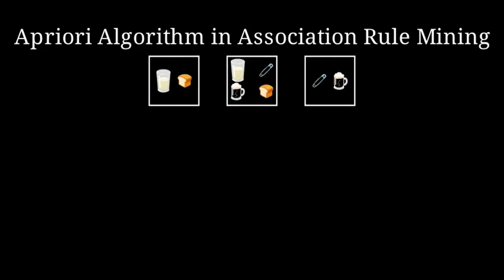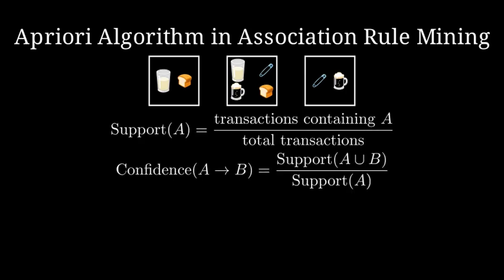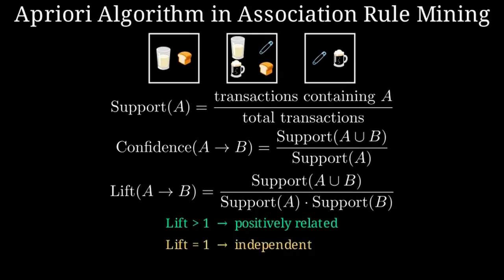To measure these relationships, we use three key metrics: support, confidence, and lift. Support tells us how popular an item set is. Confidence tells us how often item B appears when item A appears. Lift compares that relationship to how popular item B is overall. If lift is greater than 1, the items are positively related. If lift equals 1, they are independent.